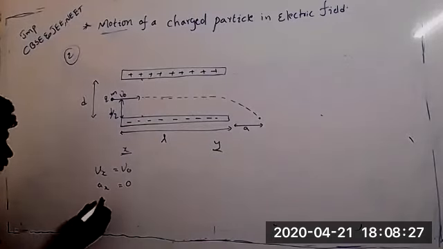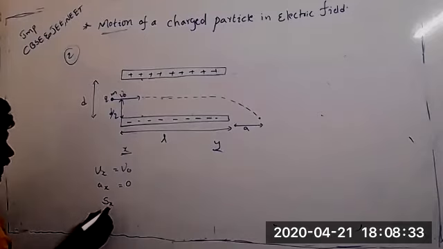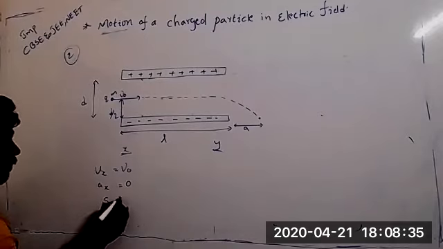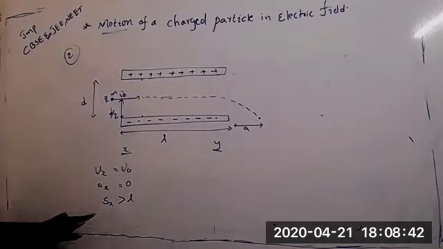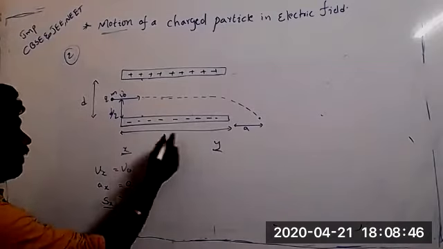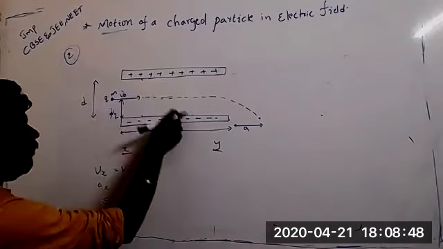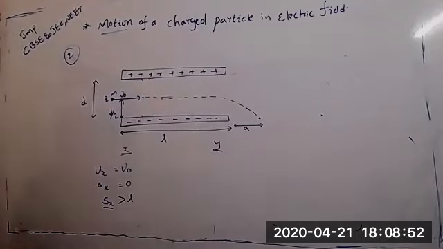What is the distance traveled along the X direction? Sx. This distance should be greater than L. We will calculate how much distance it will travel, but it should be greater than L. Then only will this particle fall out of the plate. We will calculate this, don't worry.